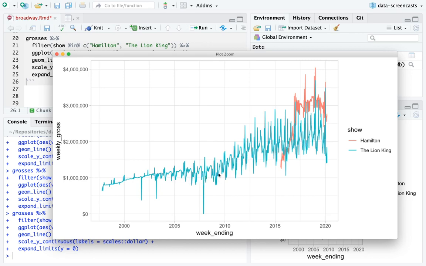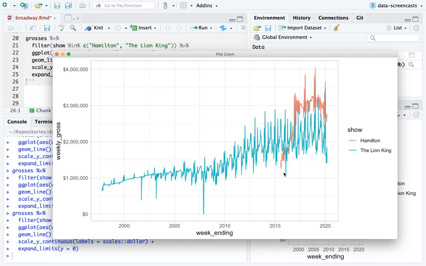So it started in the 90s, and it's been going up and up and up. Maybe it was closed down. Don't know what it would be closed for. This could be just a data issue, but maybe it closed down for a bit in 2006 or 2007. All right, and then we see basically Hamilton quickly was outpacing The Lion King in terms of weekly gross.